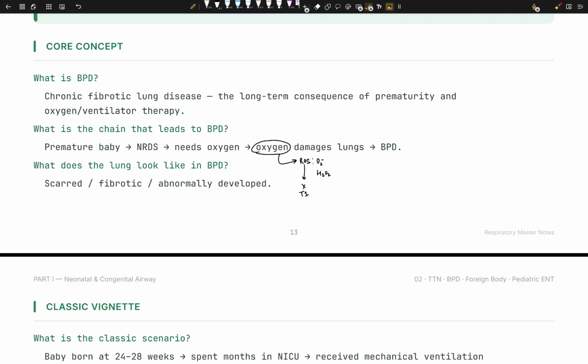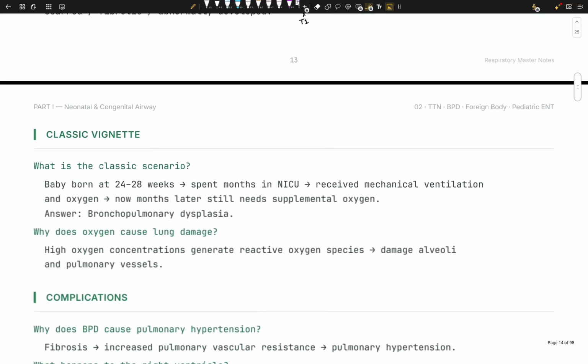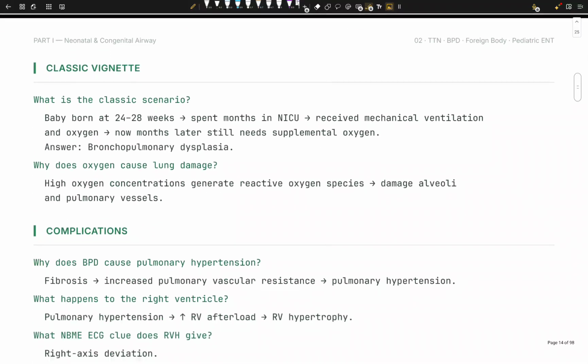So the lung is going to look scarred. The lung is going to look fibrotic, right? Abnormally developed, right? Okay, what is the classic scenario? A baby is born at 24 weeks, right? Spent a month in NICU, received mechanical ventilation, oxygen. Now months later, still needs oxygen. Answer is bronchopulmonary dysplasia. I told you dysplasia. What is dysplasia? I told you earlier.